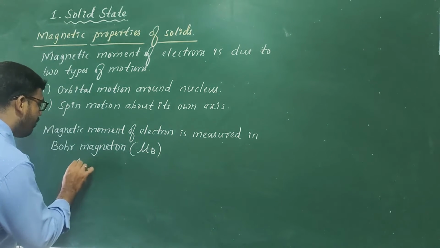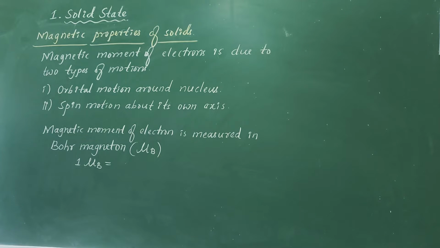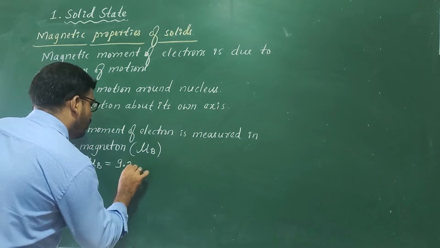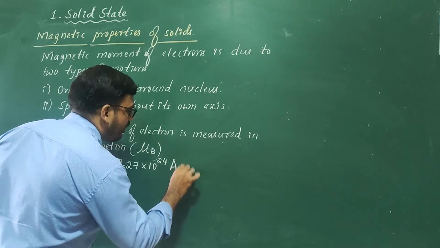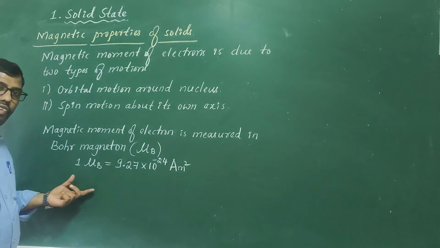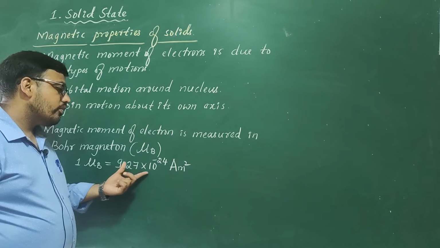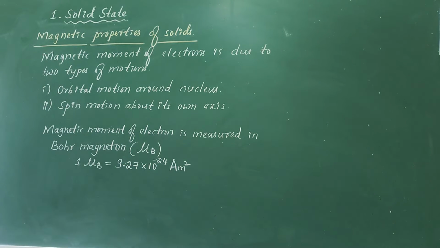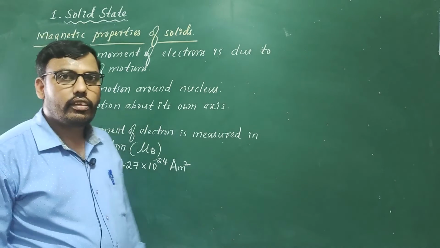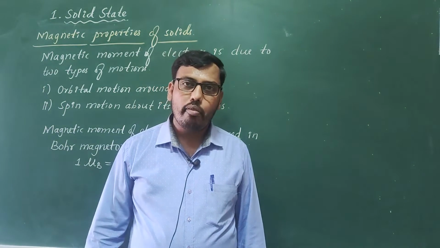So, one Bohr magneton is equal to 9.27 into 10 to the power minus 24 ampere meter square. This is the value of one Bohr magneton. So this is about the motion of electron and magnetic moment of electron, which is measured in Bohr magneton.